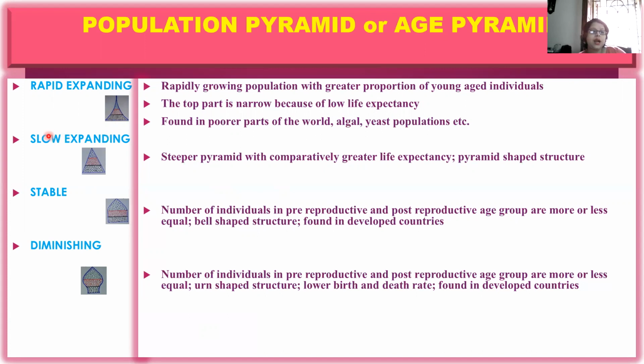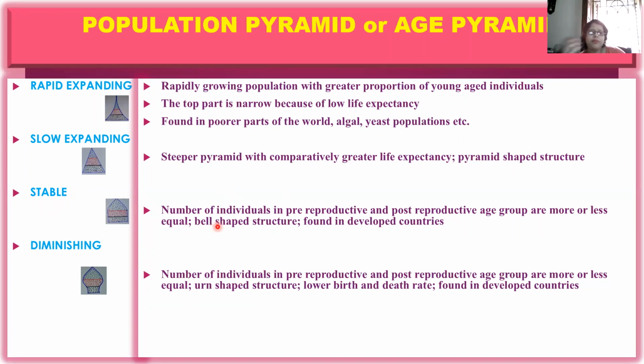Next, we come to slow expanding population. See this triangular structure. Steeper pyramid with comparatively greater life expectancy. Next, coming to stable.